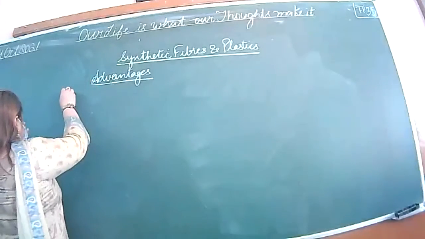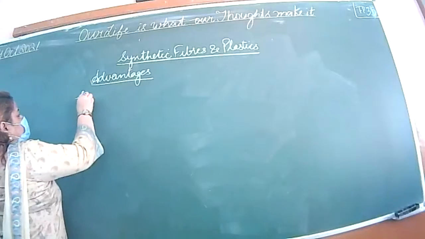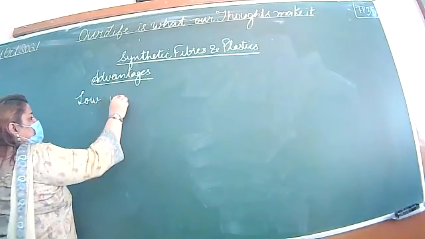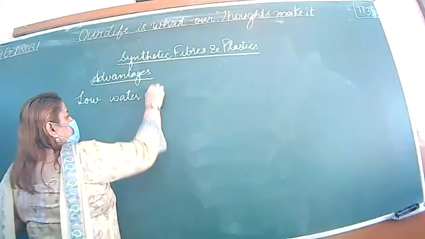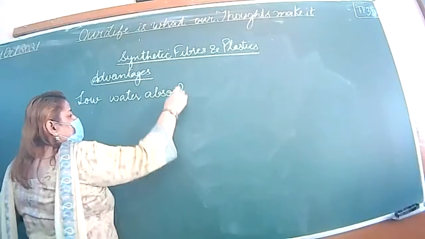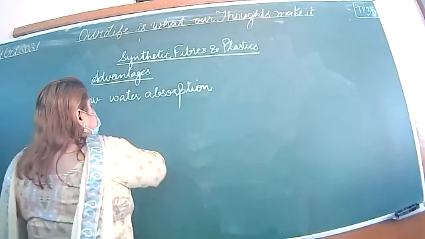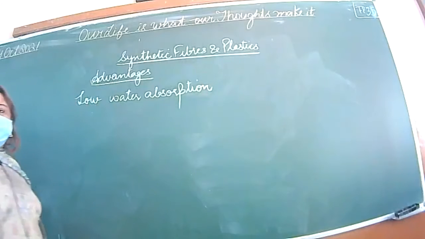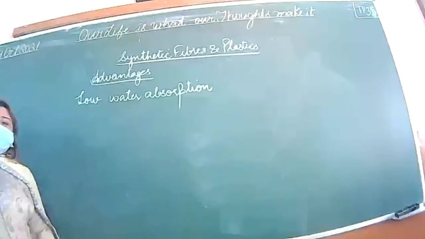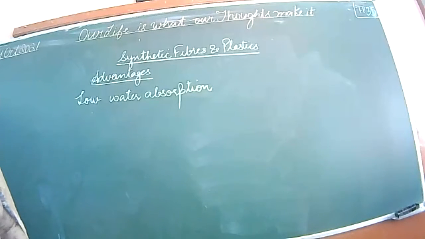Last point, लिखो advantages में: low water absorption. Low water absorption means synthetic fibers will absorb very little water, right? How can we show that they will absorb less water?